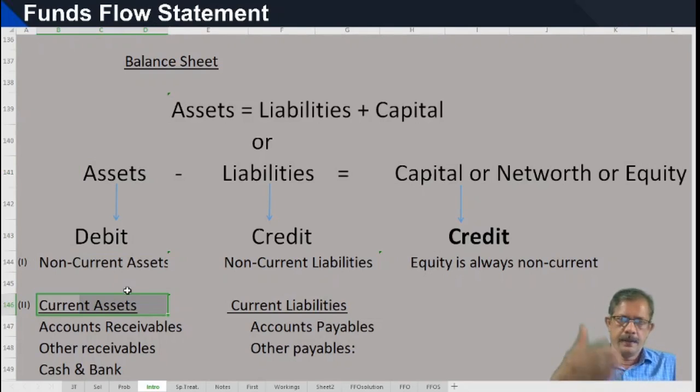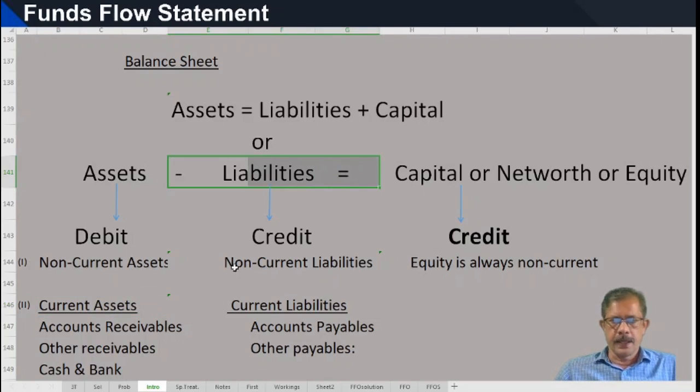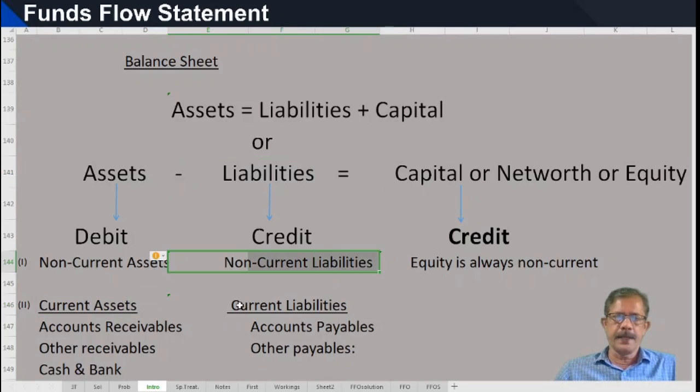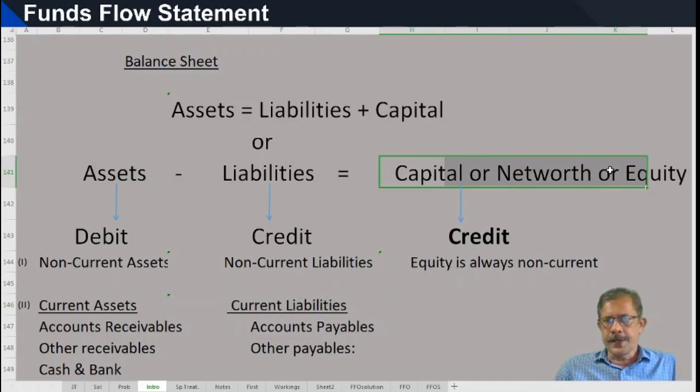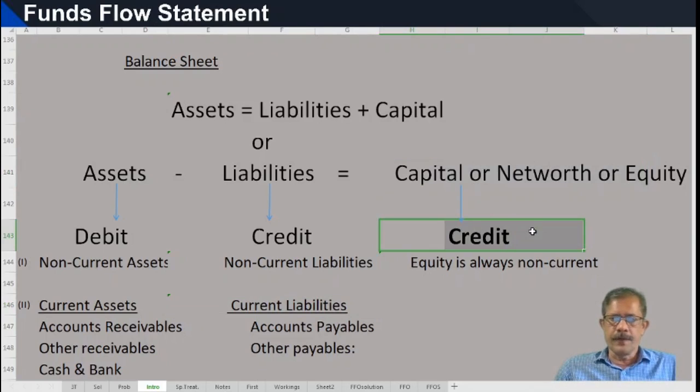And liabilities may be non-current liabilities and current liabilities. And capital or net worth always has a credit balance, and it is always a non-current item.